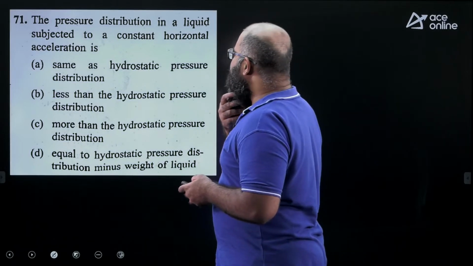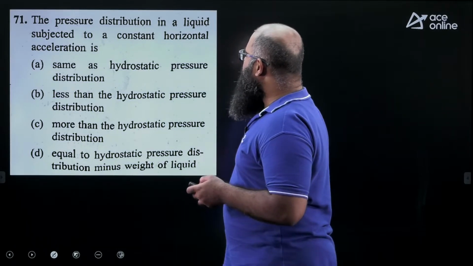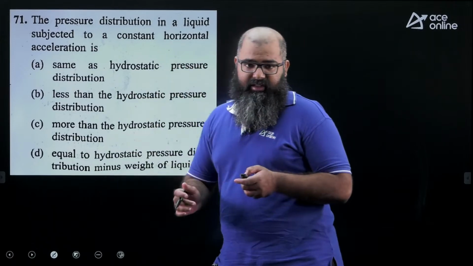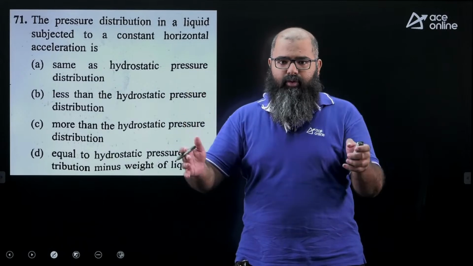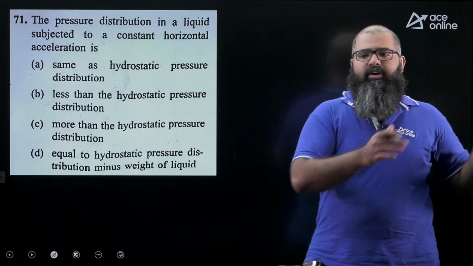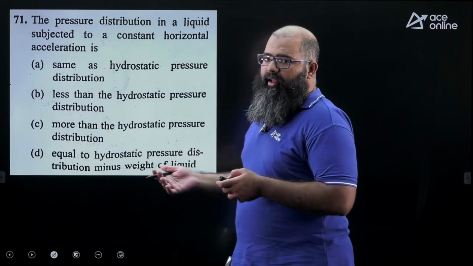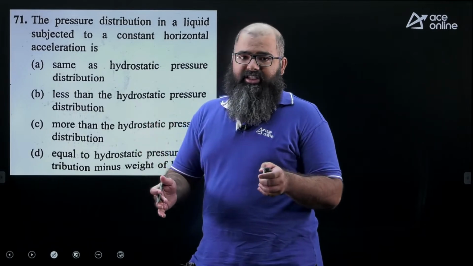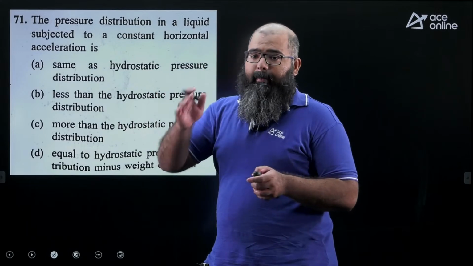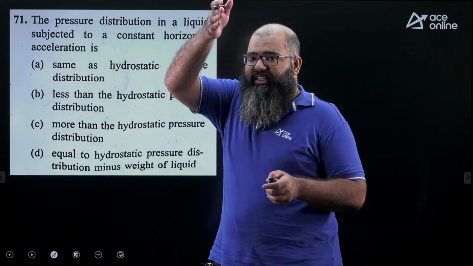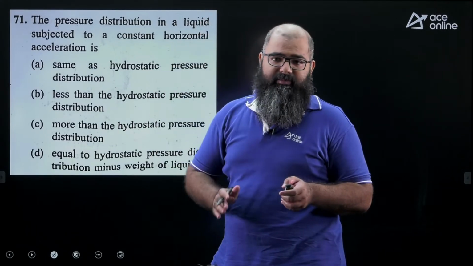The question says the pressure distribution in a liquid subjected to a constant horizontal acceleration is. Now, this is a concept of rigid body motion. Let us say you're having a fluid and you're applying a constant horizontal acceleration. What would happen? In the case of constant horizontal acceleration, you will have a variation in isobar. The isobar will get inclined, but the rate at which the pressure will vary with respect to vertical axis will still remain the same.